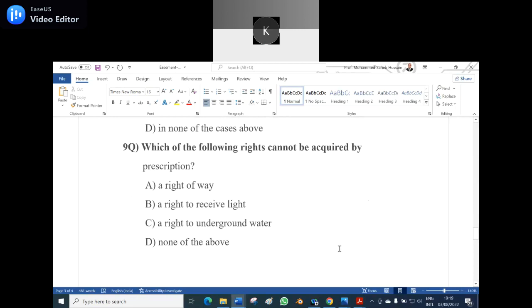Now, the ninth question is, which of the following rights cannot be acquired by prescription? Option A, right of way. Option B, a right to receive light. Option C, a right to underground water. Option D, none of the above. Option A, right of way. Option C, sir, right to underground water.